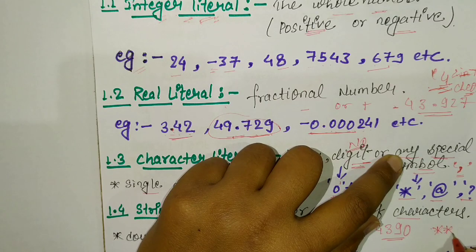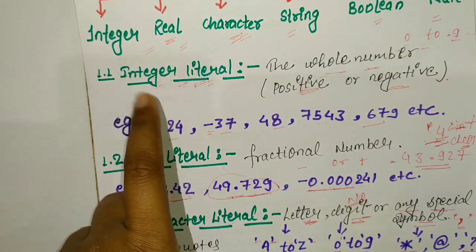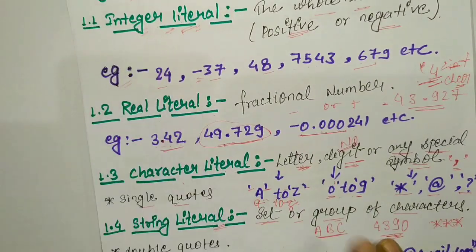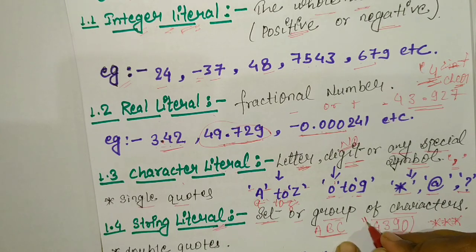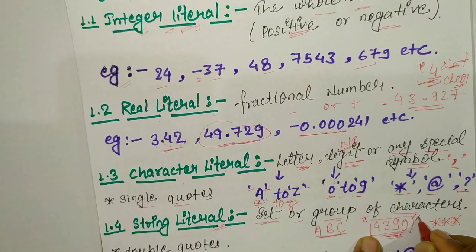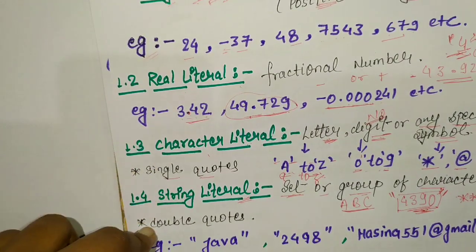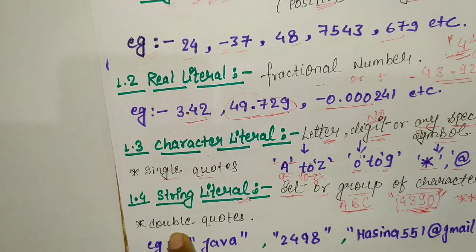Suppose here we write a star 3 times. What is the difference between this and an integer? This is also a number, that means an integer. But what is the difference between an integer and a string? Here 4390 is an integer literal, but when we put double quotes around it, it converts into a string literal. What is the difference between a character and a string? In a character we put a single quote, but in a string we put a double quote.